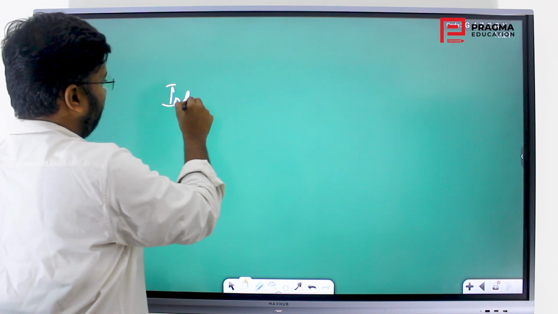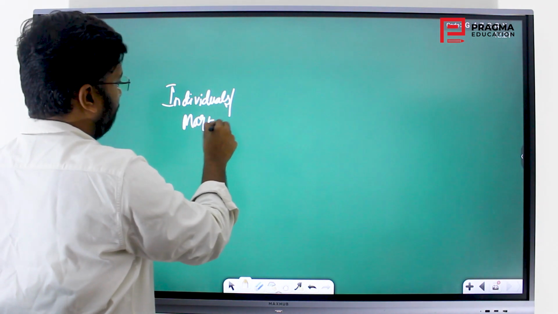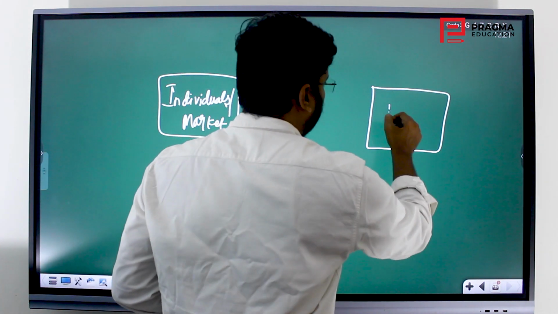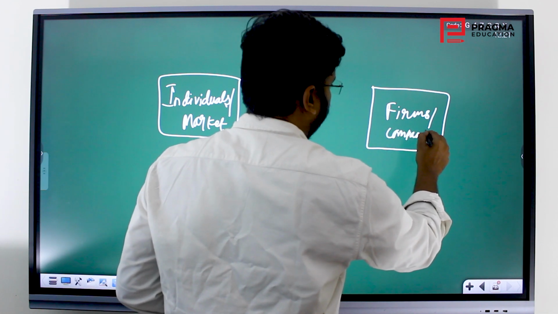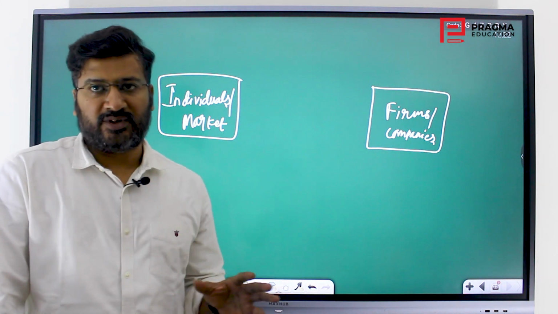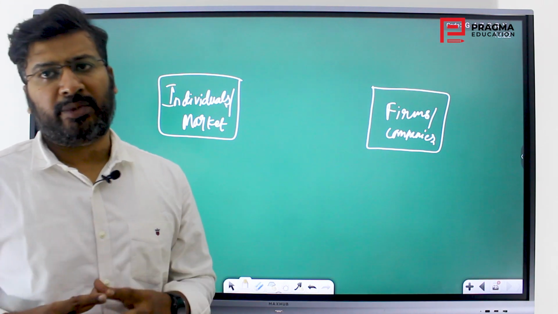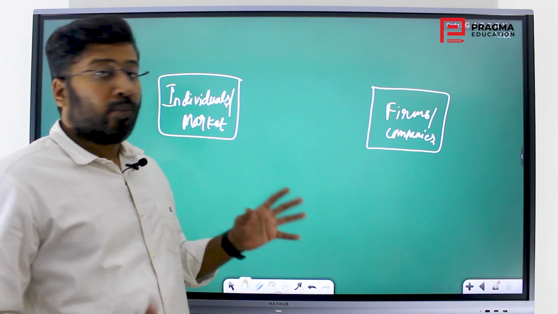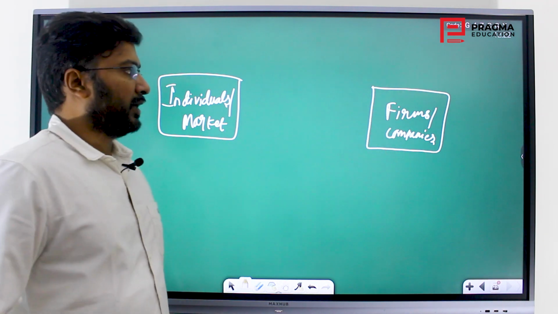So one side we have individuals, or we call it the market. Then on this side we have firms or the companies that produce various goods and services. We are talking about both goods and services. Goods are essentially manufactured or produced using some raw materials. Services are something that doesn't involve goods. Both are combined, so firms produce both goods and services.